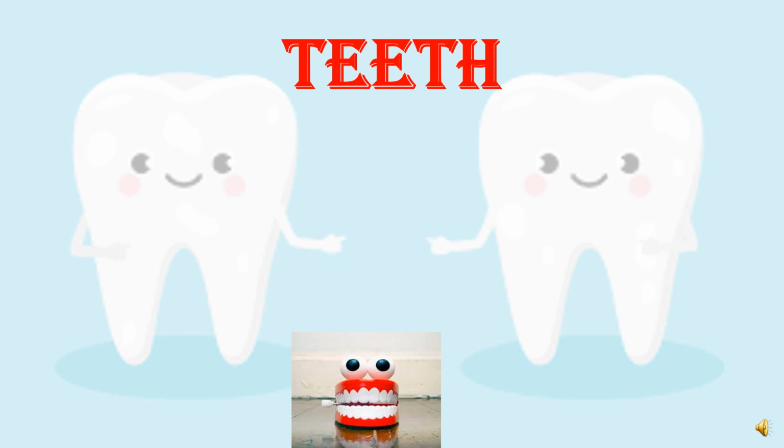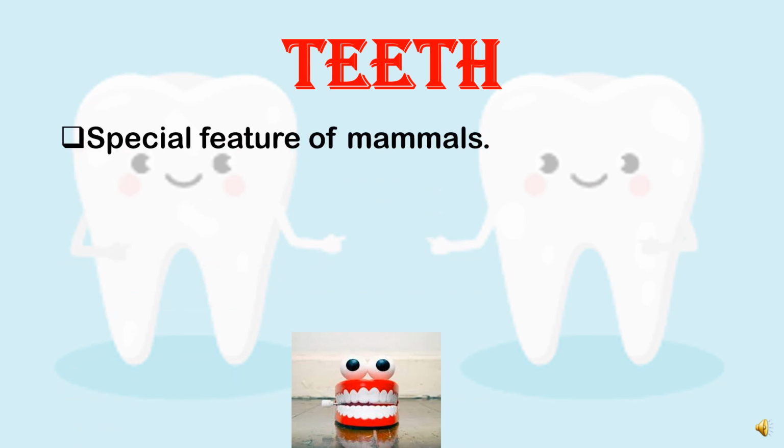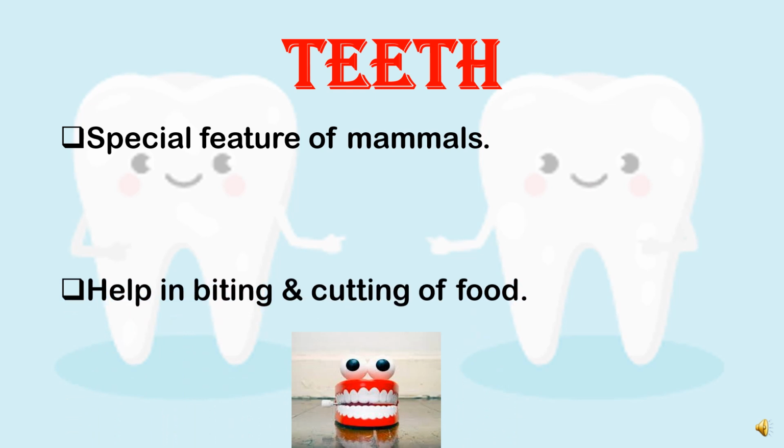Teeth. What are teeth and where are they present? They are the special features of mammals. Mammals we have already studied, animals which give birth to their young ones and feed them with their own milk. You all know well about teeth.